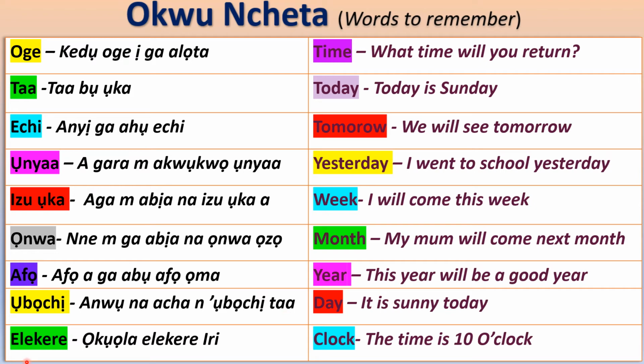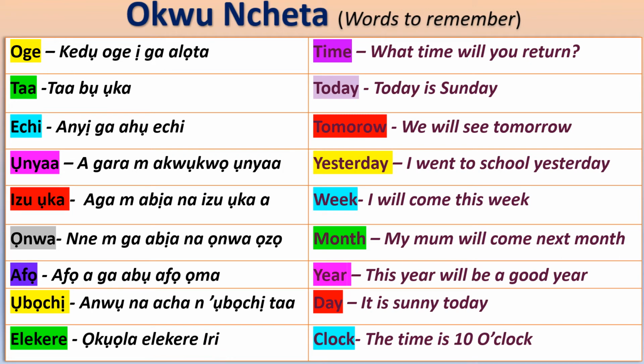Then the next item we'll look at, the last one, is elekere. Elekere bụ clock. So the time is 10 o'clock. It means ọ kụọla elekere iri. Iri bụ 10, number 10. So the time is 10 o'clock. Ọ kụọla elekere iri.